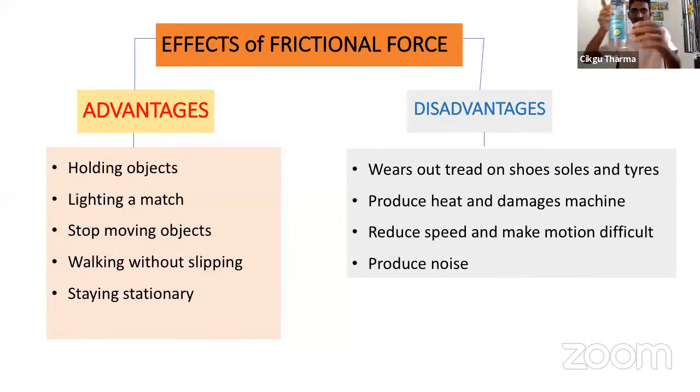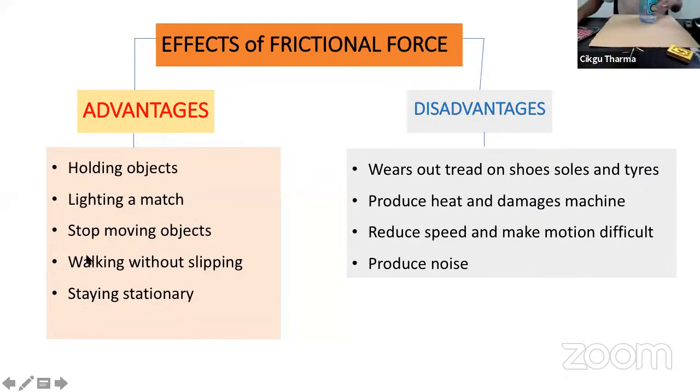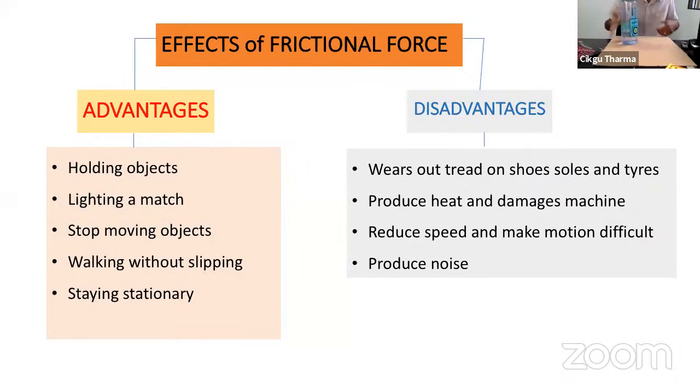When I'm putting an object here, let's say I'm putting a bottle here, it's not moving because there is a frictional force between the bottle and the surface. If there is no frictional force, it will start moving, and keep on moving. Let's say a person who wants to take a penalty kick. If the ball keeps on moving, how can they take a penalty kick? So we need frictional force to make sure the object is stationary.